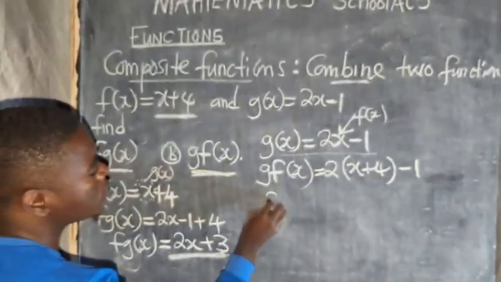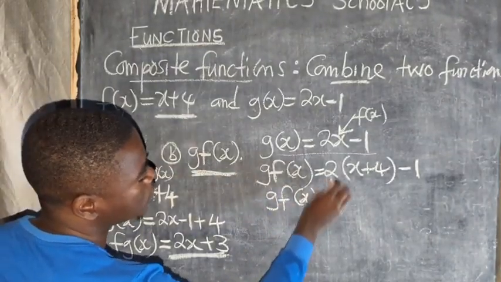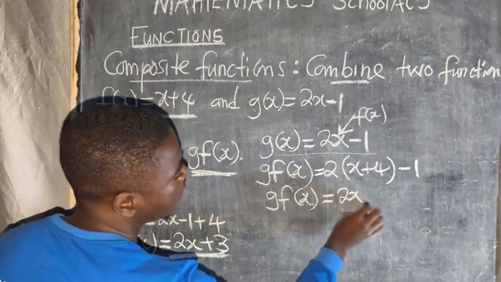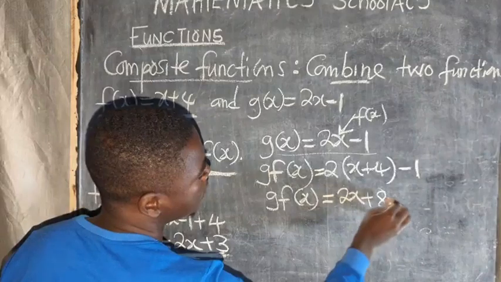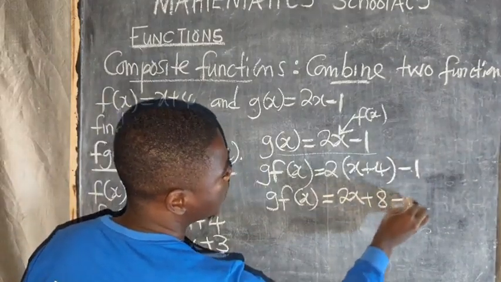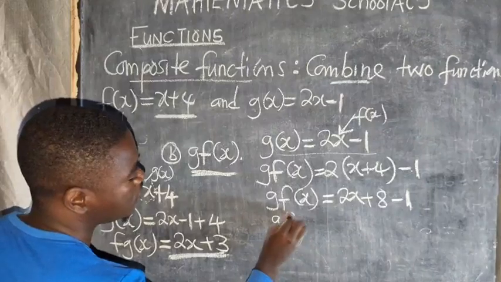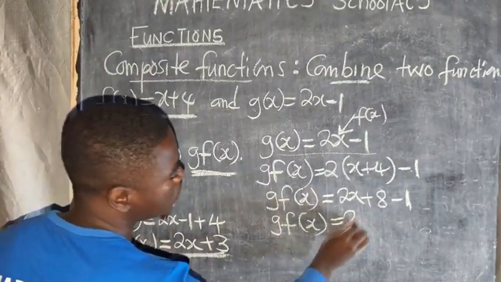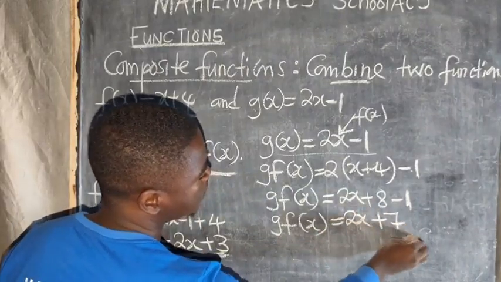So I say gf of x is equal to 2 times x, that is 2x. 2 times 4, that is plus 8. Then we've got a minus 1 there. Then I continue and say gf of x is equal to 2x plus 8 minus 1, that is plus 7.